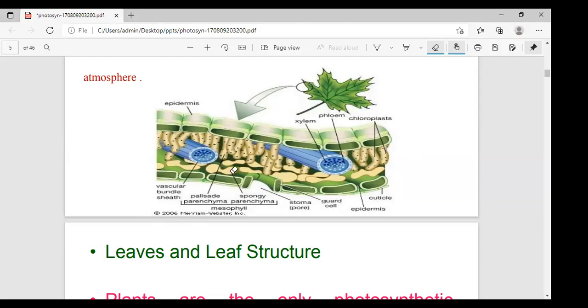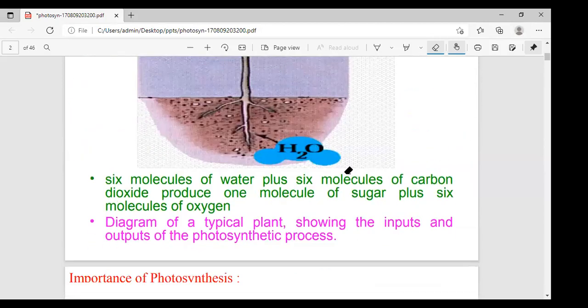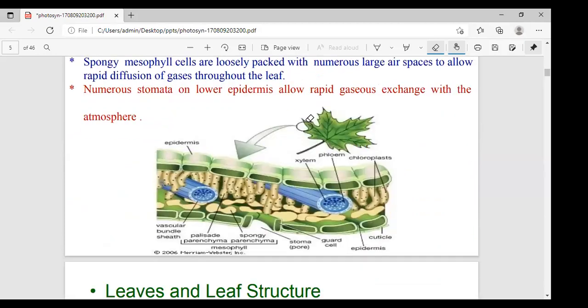I'll explain this part: the palisade tissue, the guard cells, where the stomata are present. All these things are important for photosynthesis. Next, in photosynthesis, see here, the chloroplast is the most important cell organelle in photosynthesis. Tell me, what is that organelle? It can only be observed in the plant cell. What is the plant cell organelle?